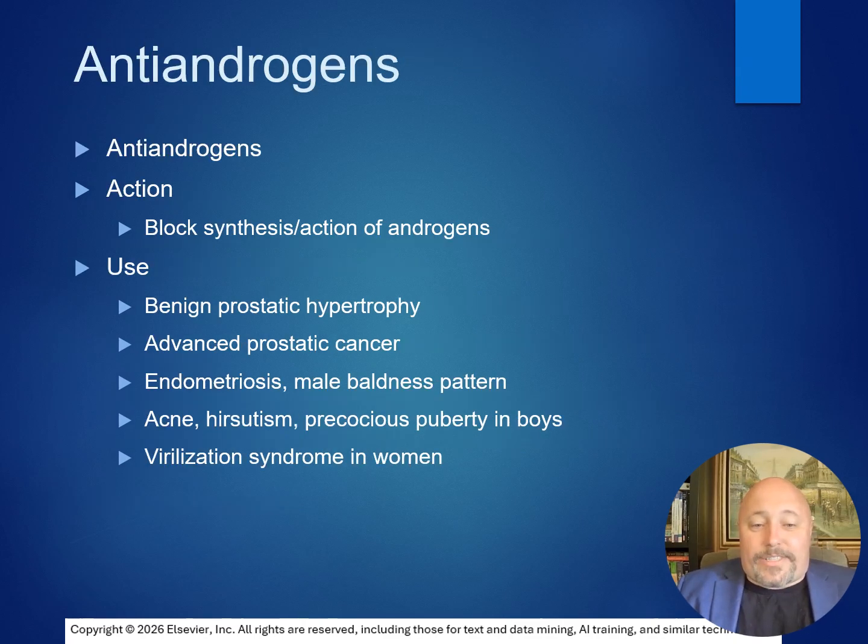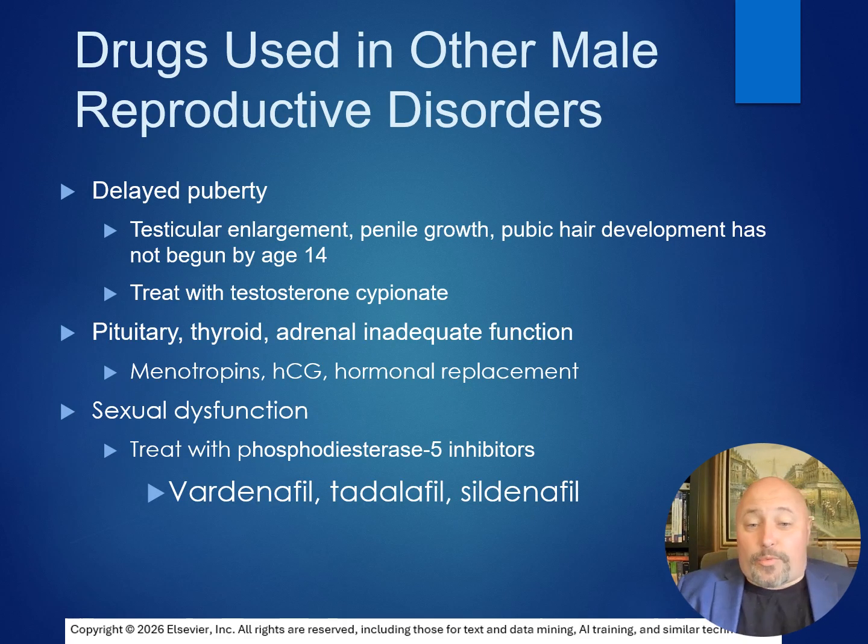Anti-androgens block the synthesis and action of androgens. Used in cases of benign prostatic hypertrophy, advanced prostate cancer, endometriosis, male baldness patterns, acne, hirsutism, and virilization syndrome in women. Other male reproductive disorders include things like testicular enlargement, penile growth, pubic hair development that has not begun by age 14, and would again be treated with testosterone.